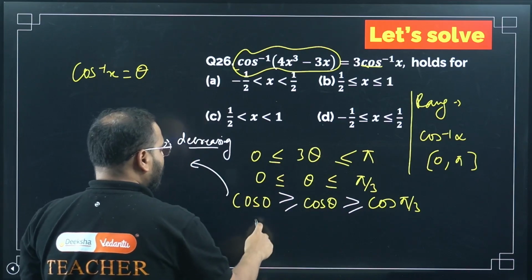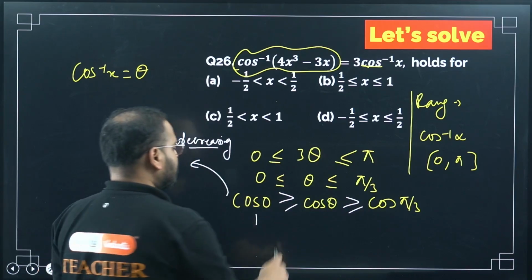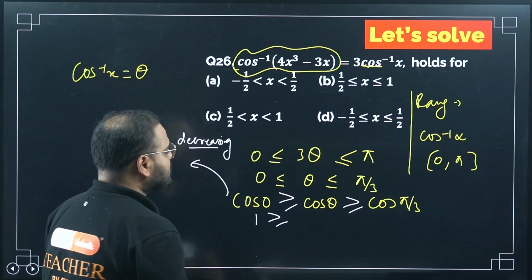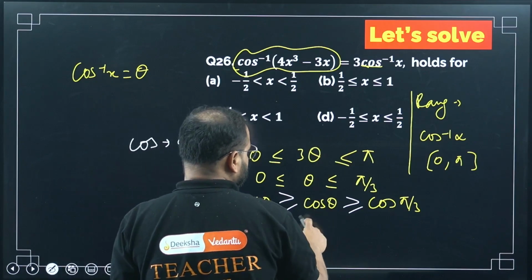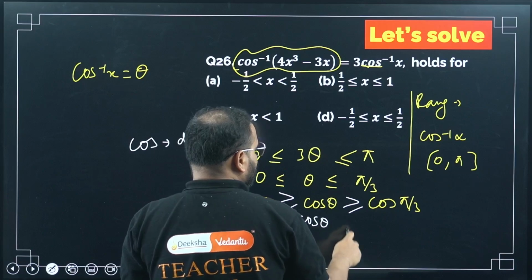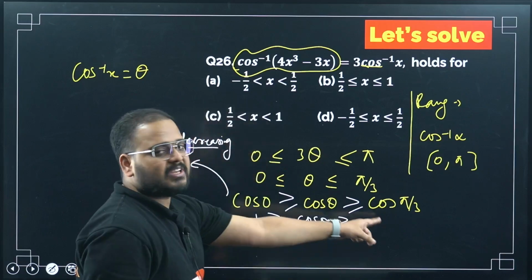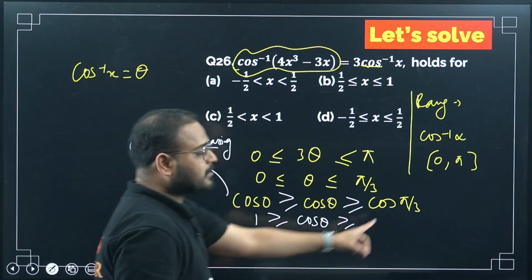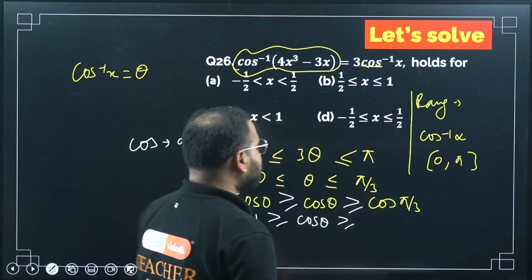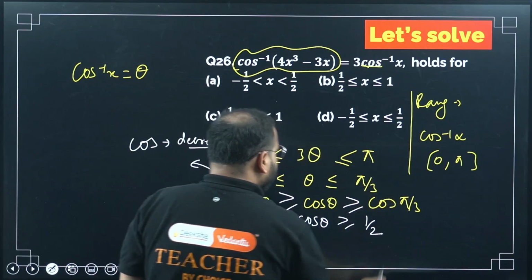What is cos 0? Cos 0 is 1, sir. Okay. Cos 0 is 1. And what is this? Simply cos theta. And what is this? Please check. Cos pi by 3 is what? Cos 0 is 1. Cos pi by 3 is cos 60, which is simply 1 by 2.